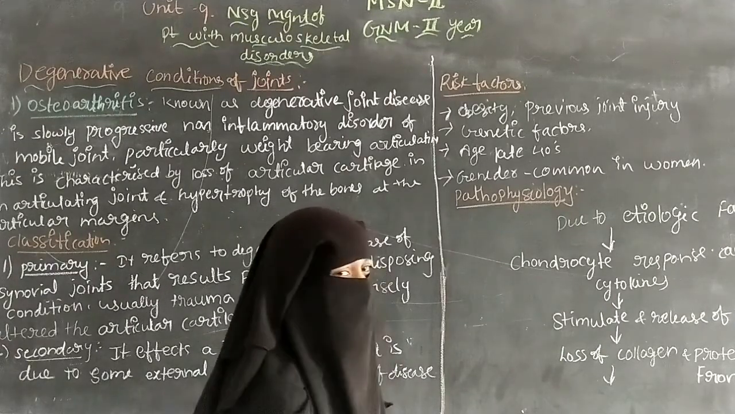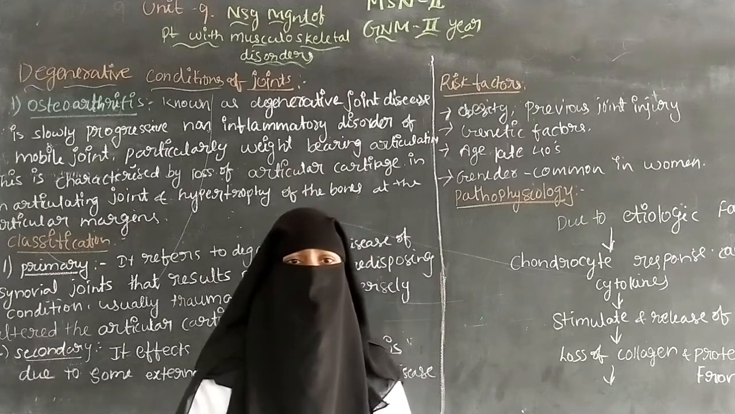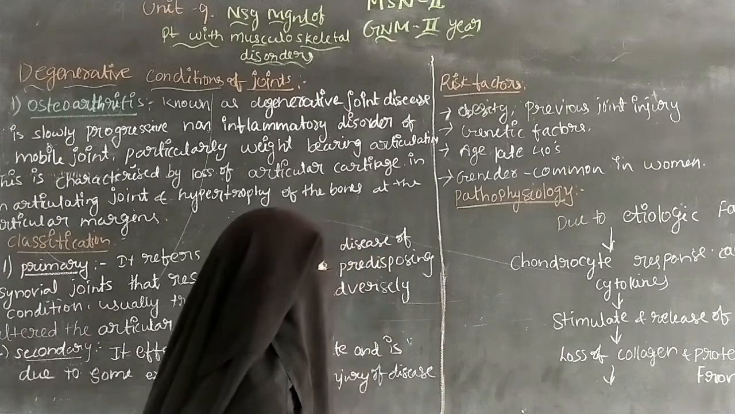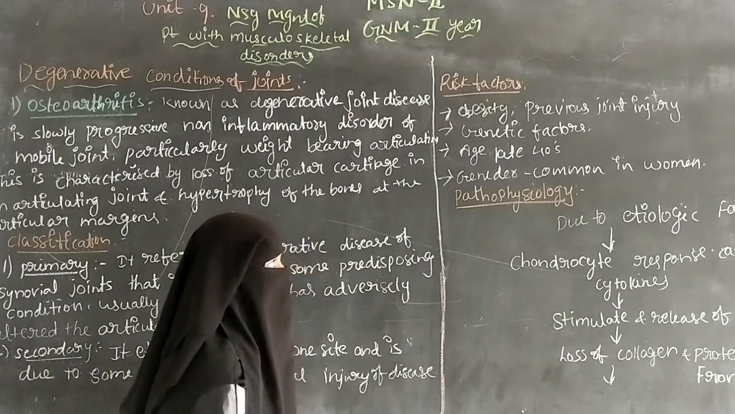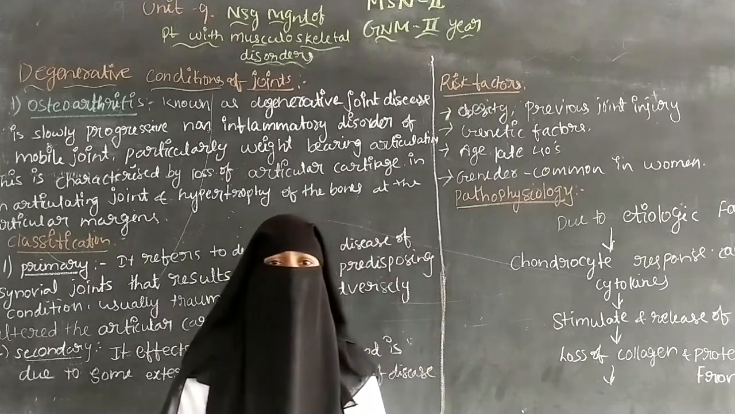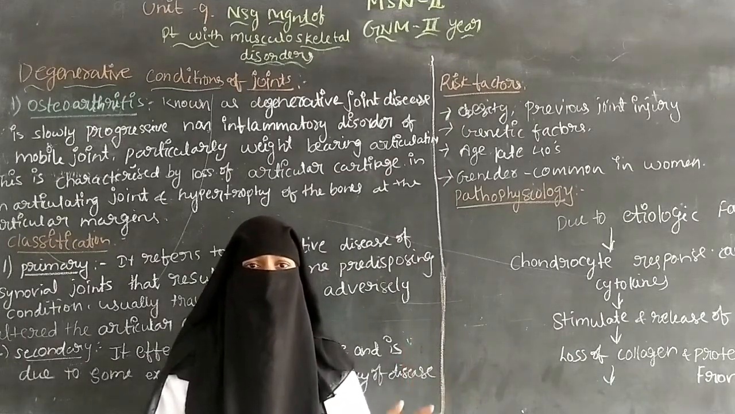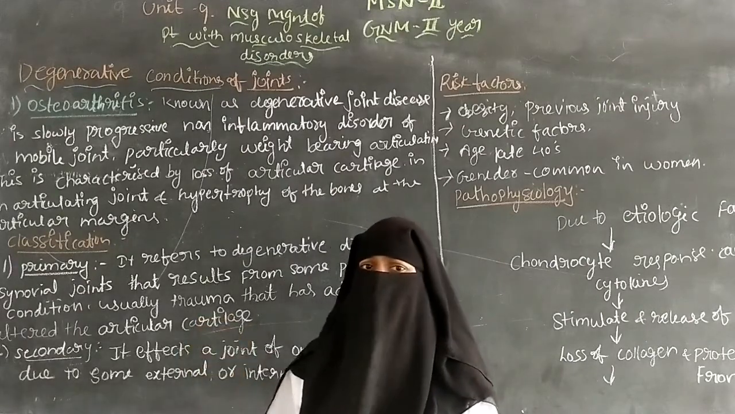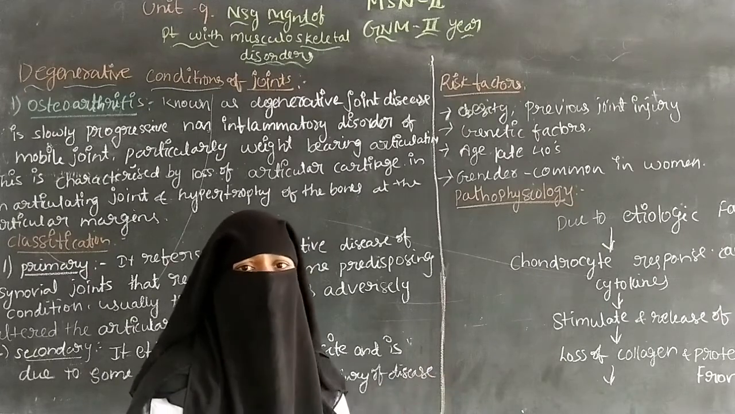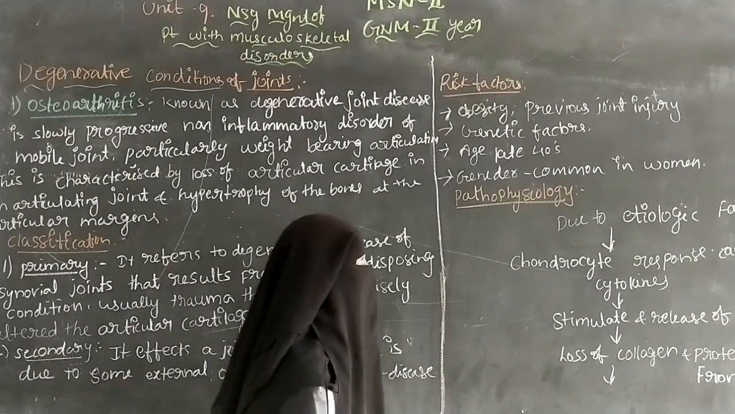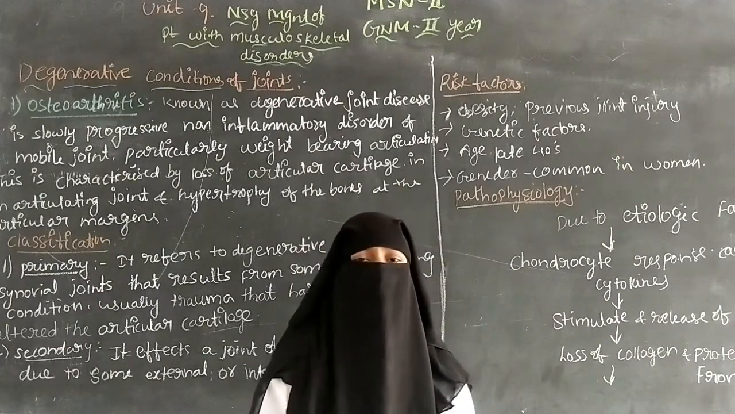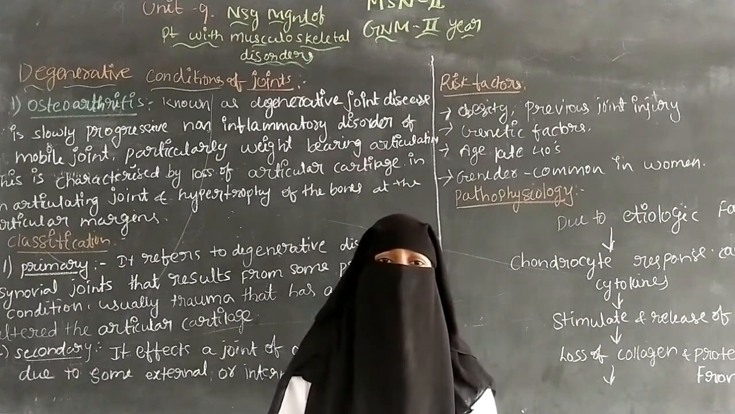Next, genetic factors: if anybody in the family has osteoarthritis, there is a greater chance of getting osteoarthritis. And age: from the age of 40 years, there is a chance to get osteoarthritis. And gender: it is more common in women. Mostly it affects women when compared with men.